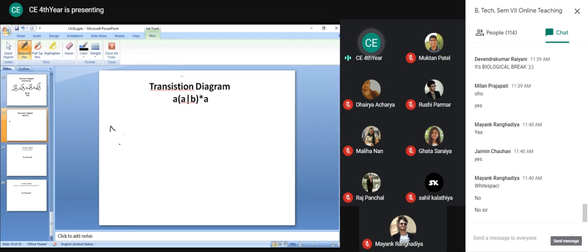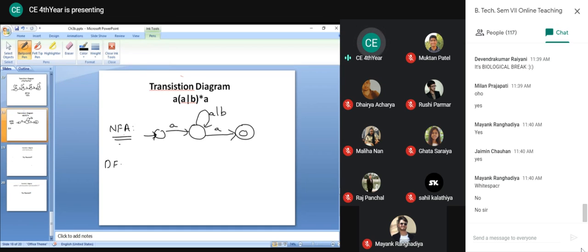Now similar to that, if I consider this diagram for this regular expression, if I consider NFA, we'll get a diagram like this. First A, then we can have A or B star, then again A. So this will tell us that it is an NFA. It has A, it is NFA, A or B star A. So what it tells is that it must have first A and last A, and then it will go to acceptance.